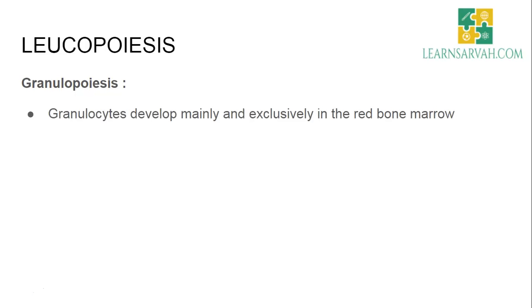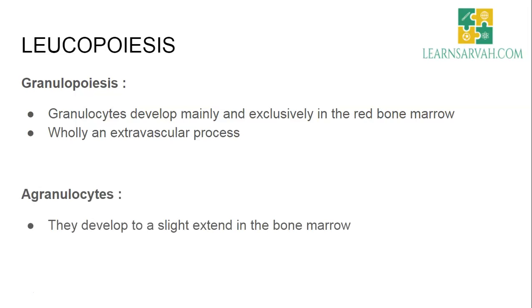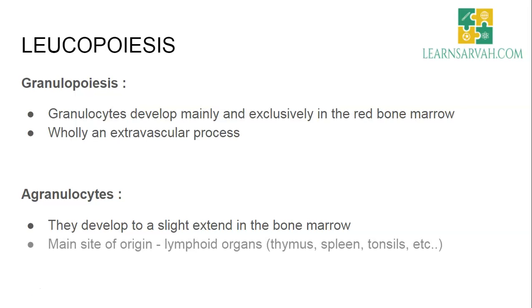Now let's discuss some points regarding leukopoiesis, that is the production of leukocytes. First, regarding granulopoiesis. Granulocytes develop mainly and exclusively in red bone marrow. That is, they are mainly produced from bone marrow. It is wholly an extravascular process. Now, in case of agranulocytes, they develop to a slight extent in bone marrow, and the main site of origin is lymphoid organs, that is thymus, spleen, tonsils, etc.